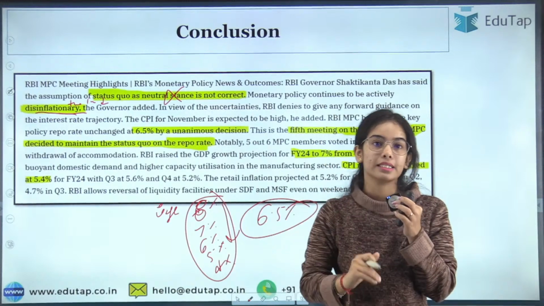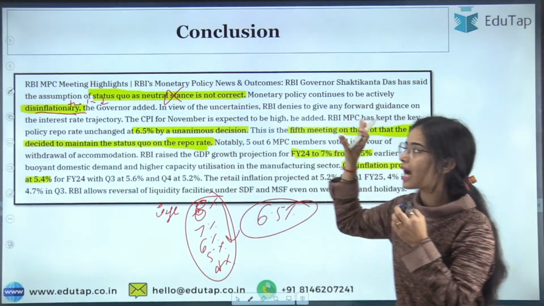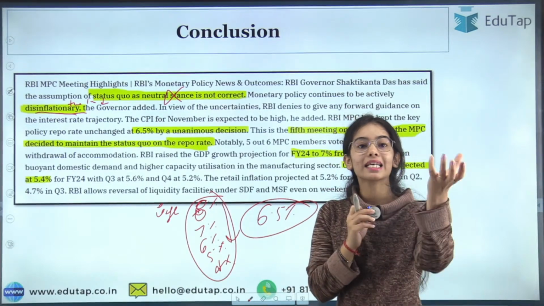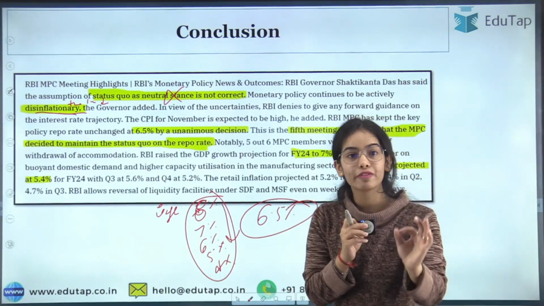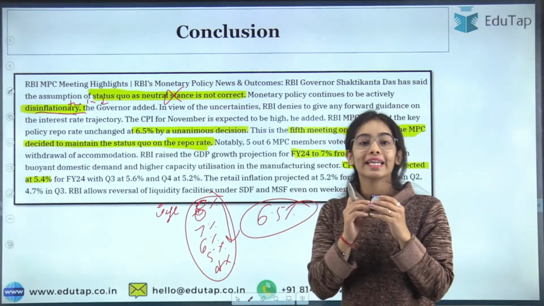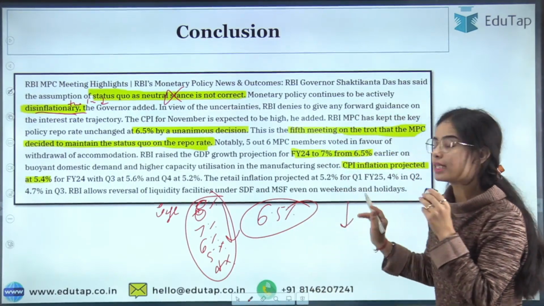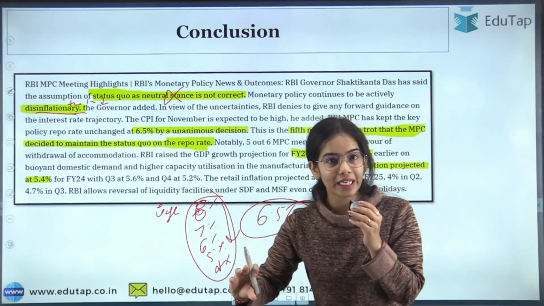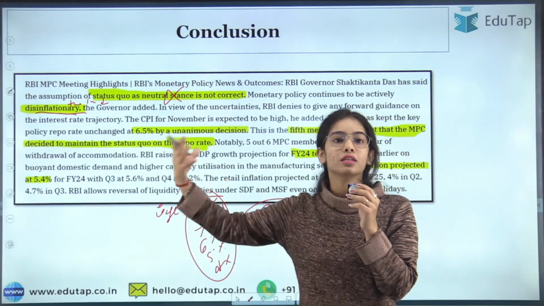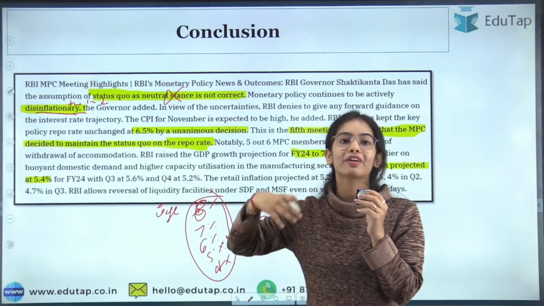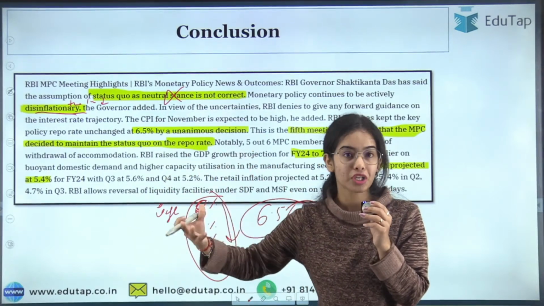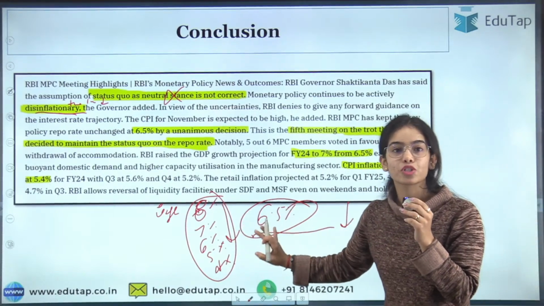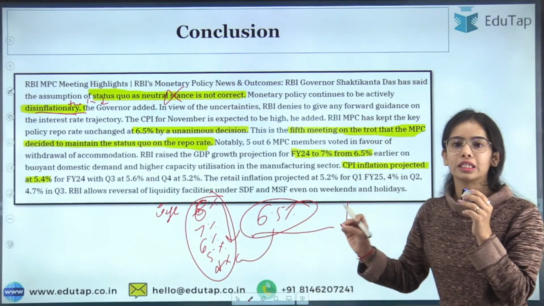So the RBI governor has said that if we are keeping the repo rate the same, that is not a neutral stance. We are actively working towards disinflation, and that's why we are not decreasing the repo rate. Because if we decrease the repo rate, the interest rate in the economy will decrease and consumption will increase. That will increase prices and inflation in the economy. So if we are keeping the repo rate the same, that means we are actually working for disinflation.